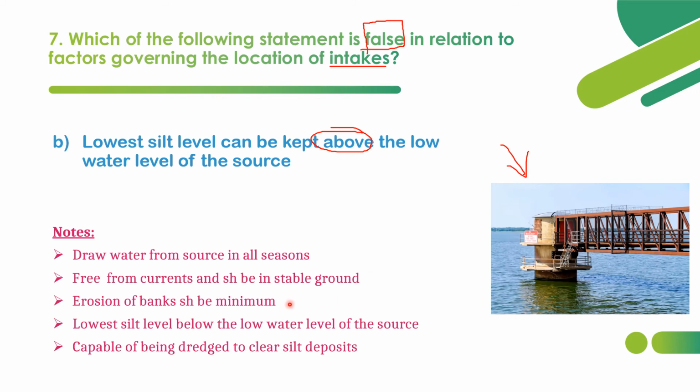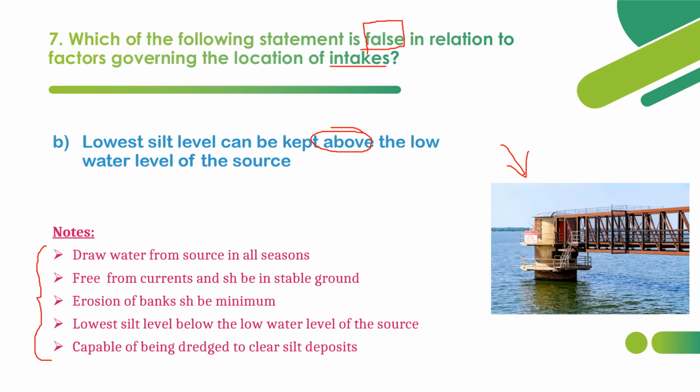Erosion of bank should be minimum. Lowest silt level below the low water table of the source. So the silt level should be kept lower than the water level, and the intake should be capable of being dredged to clear silt deposits. Whenever there are deposits of silt, the intake should be capable of dredging those deposits. So these are some governing factors that decide the location of intakes.